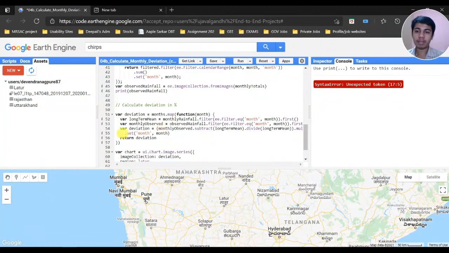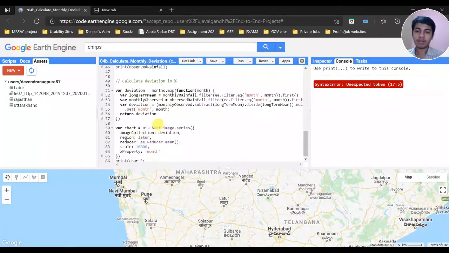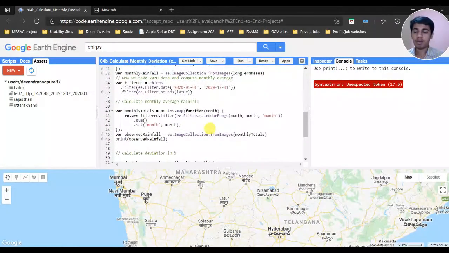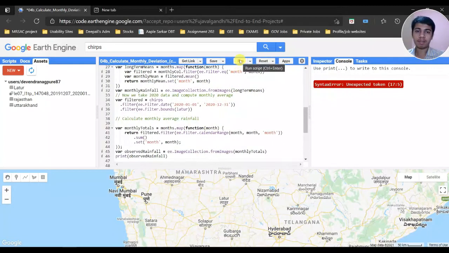So that we have calculated, given the deviation, and returned the deviation. After that, I have given a chart, the image series chart that I have shown you earlier. In that image collection chart, the deviation is given and the Latur region is selected with reducer.mean and scale. This time I have not selected 5,000, I have selected 10,000. The X property is the month. After all these inputs, let's run this.